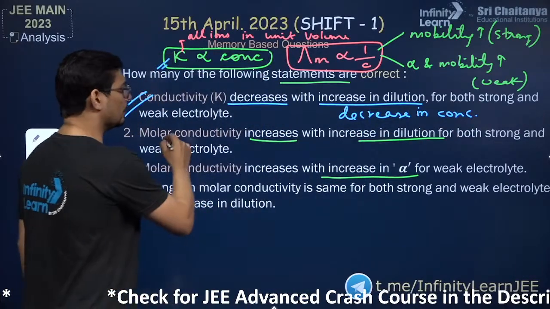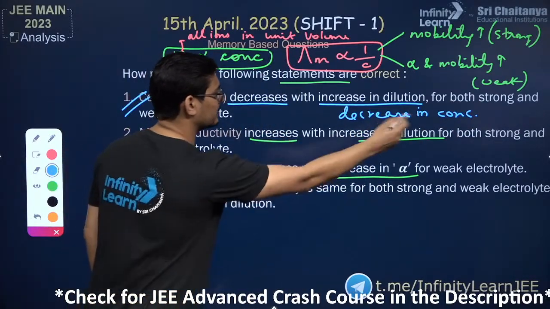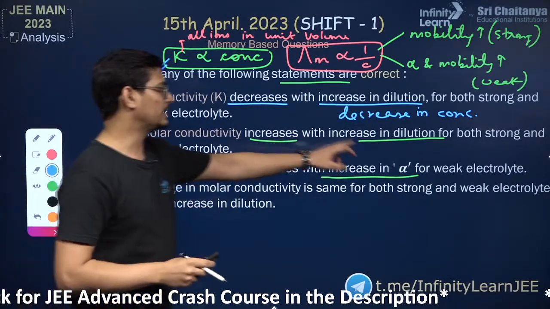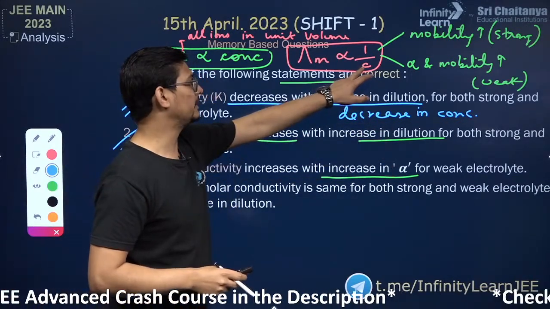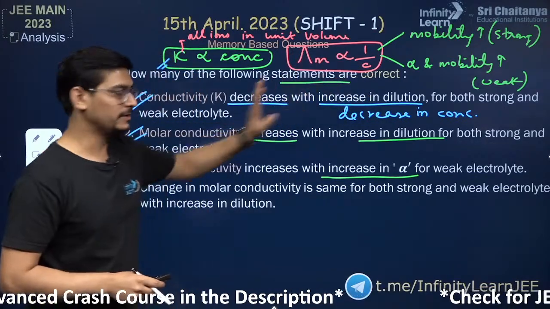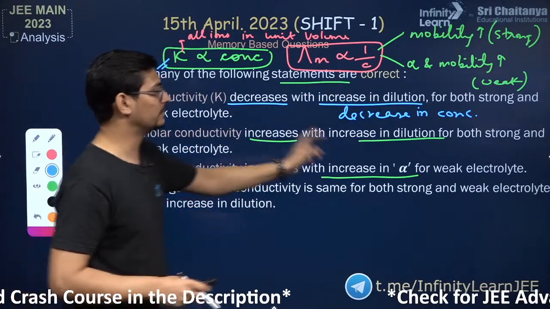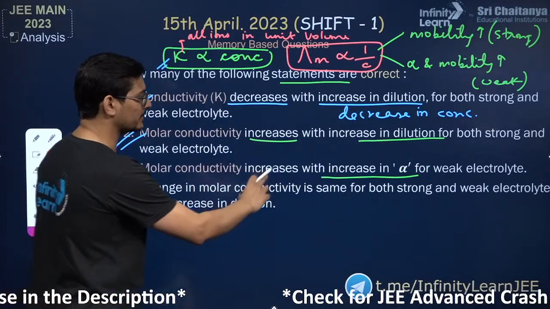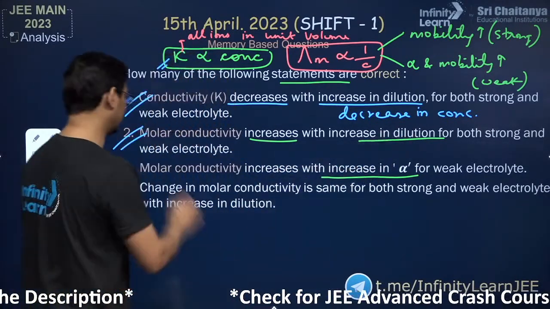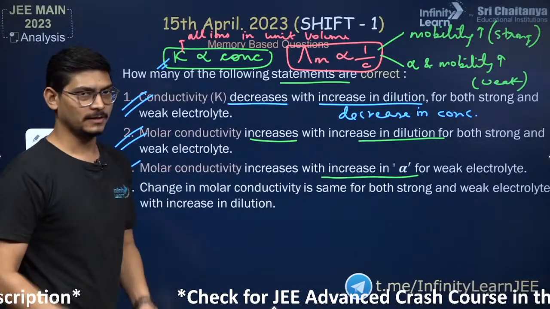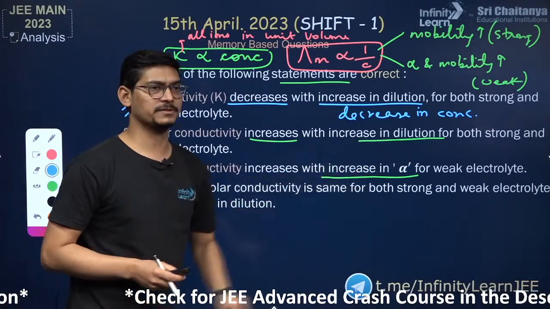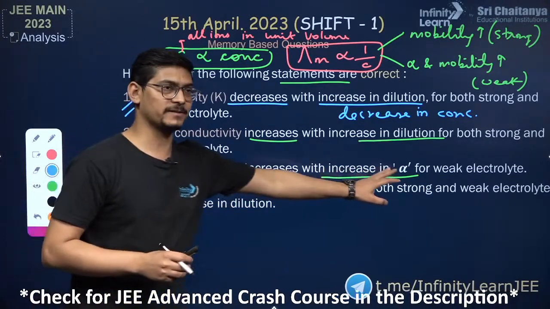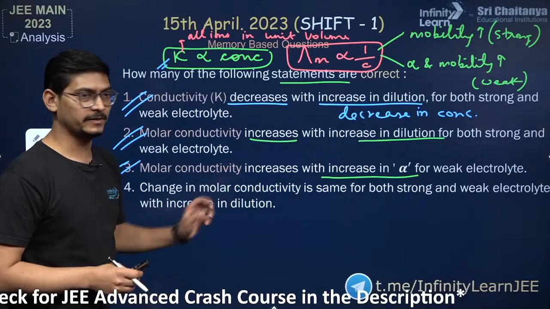Molar conductivity increases with increase in dilution. That is also correct. If you increase the dilution, if you decrease concentration, molar conductance will increase. Molar conductivity increases with increase in alpha for weak electrolytes. That is also correct, because if alpha, the degree of dissociation, increases, more ions are produced, so molar conductivity will increase.